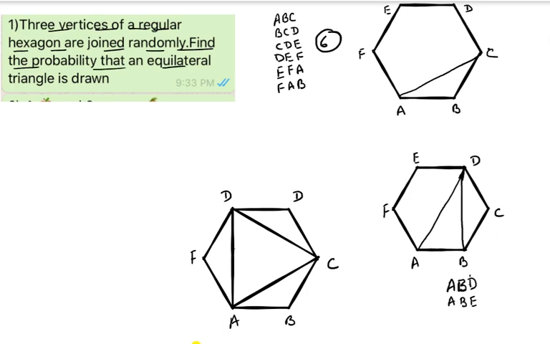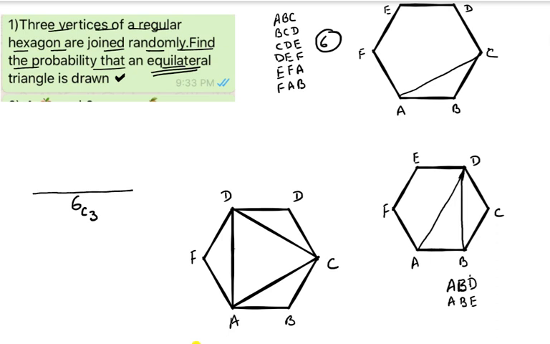The three vertices of a regular hexagon are joined randomly. Find the probability that an equilateral triangle is drawn. So we have to get an equilateral triangle. Total 6 vertices are there, so no doubt 6C3 triangles are possible. These are the total number of possibilities. We have to find the number of equilateral triangles among those.